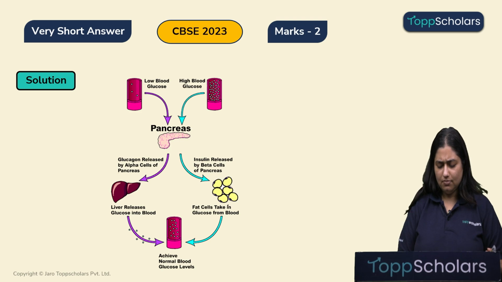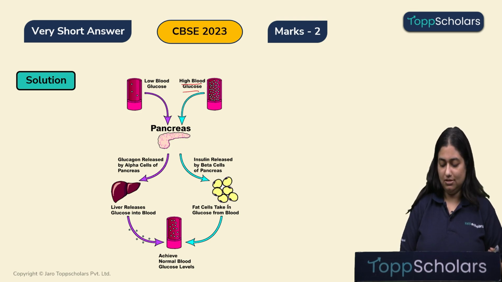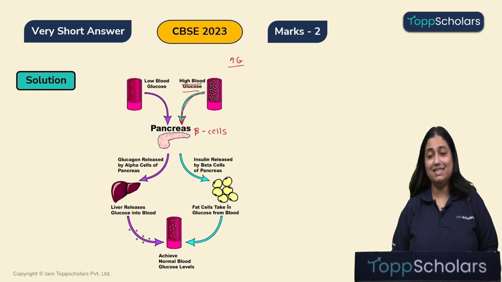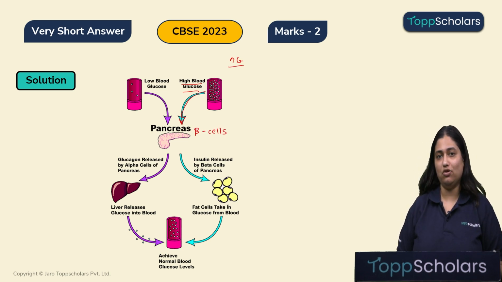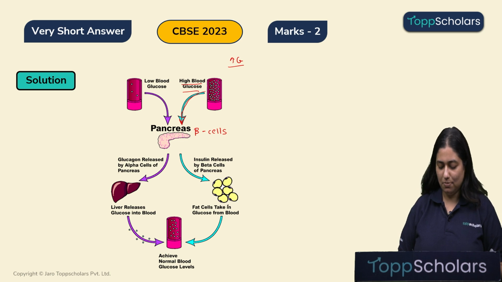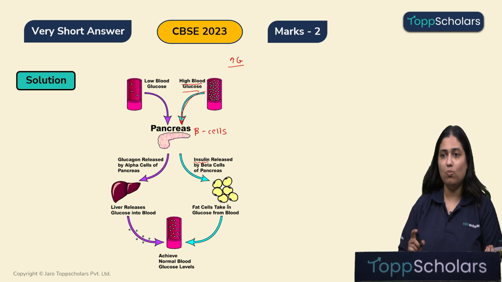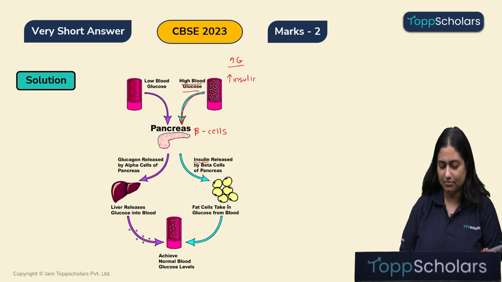Children, when the blood glucose increases, which is after you have meals, so a signal is sent to the beta cells of the pancreas, and in response, the beta cell will secrete insulin in the blood. So what is happening? When the blood glucose level increases, there is insulin secretion in the blood.